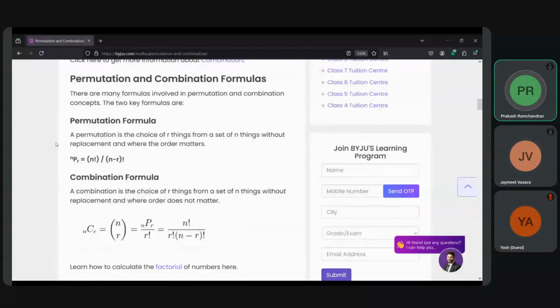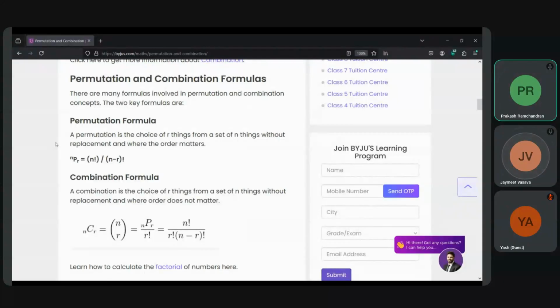So what replacement means: a permutation is the choice of r things from n things. Here r is 2 digits out of 10 digits, without replacement. You are not replacing anything, you are just keeping the same set. You are not changing it, so the set is invariable.